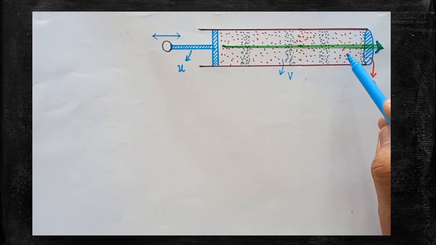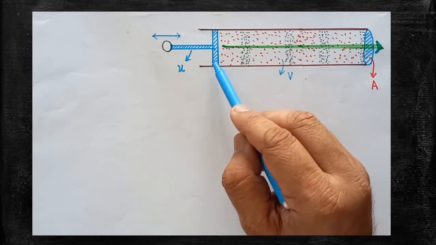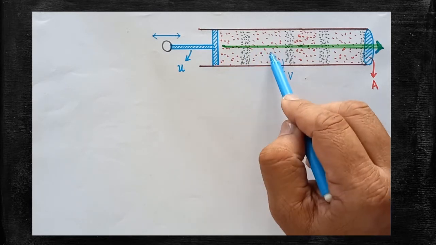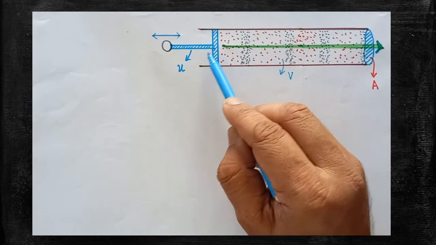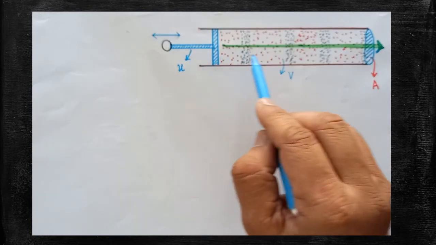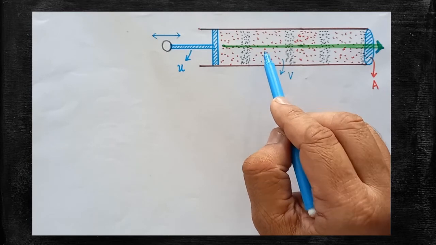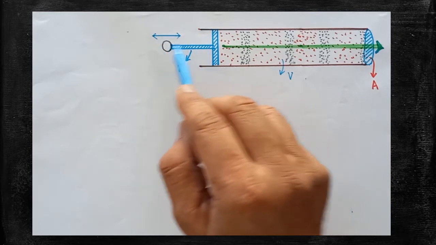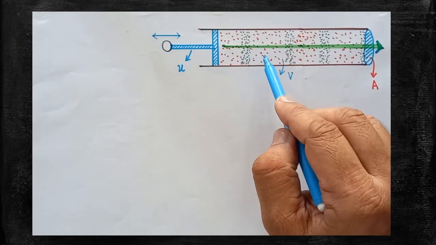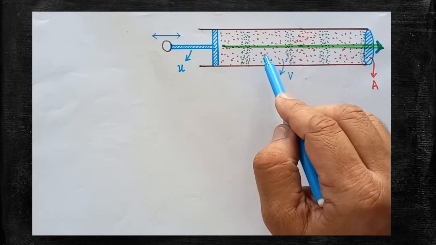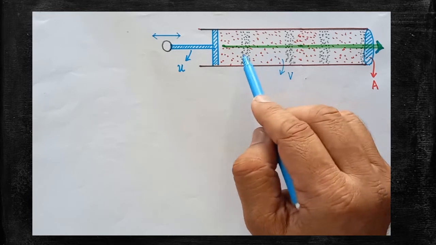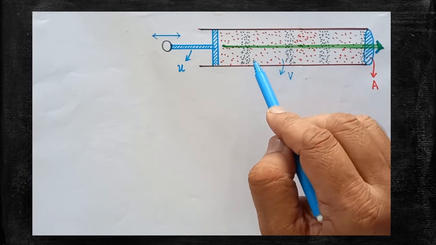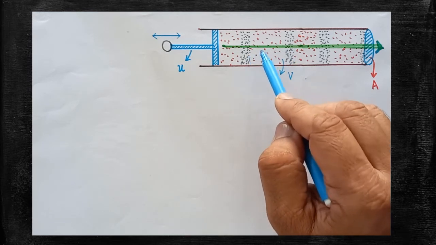And here, with the help of a piston-like arrangement, we are able to generate the longitudinal wave within the tube in which air molecules are filled up. By moving the piston here and there, we produce the longitudinal wave within the cylinder. If you move the piston in to and fro motion, energy is given to the air molecules and they start vibrating. Because of the transfer of energy, the air molecules are set into a longitudinal wave and compressions and rarefactions are created. So this is the method of generating the longitudinal wave.